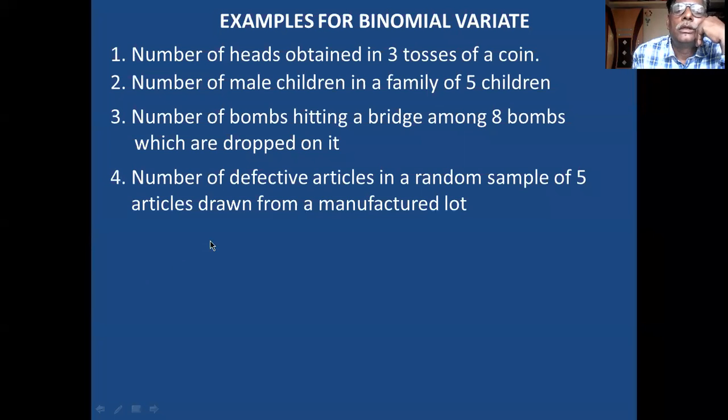And fourth is the number of defective articles in a random sample of 5 articles drawn from a manufactured lot. How many defective articles are there? If you have taken 5 samples, out of 5 samples, how many are defective? Manufactured by a manufacturer. Okay.